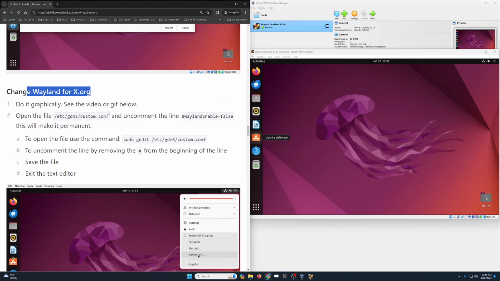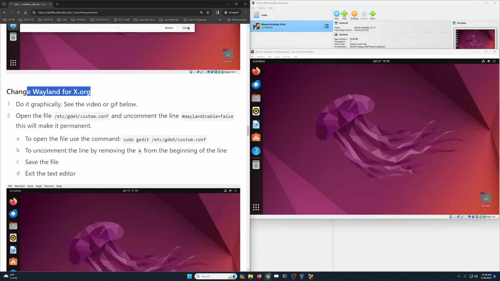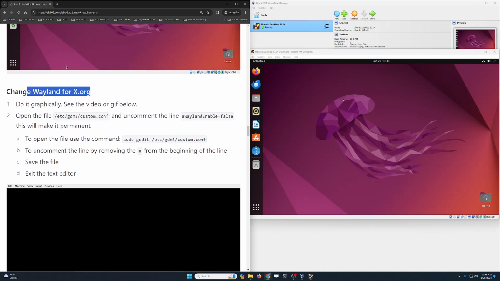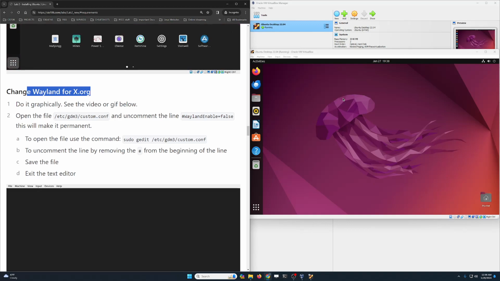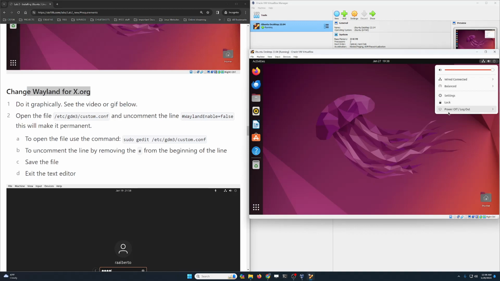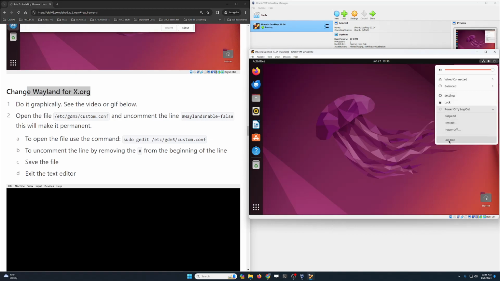Now we're gonna change the display server from Wayland to Xorg because there is one particular application that we're gonna be using that doesn't work well on Wayland, and that application is called Flameshot. So to do that, we are gonna click over here and we're gonna click on logout.